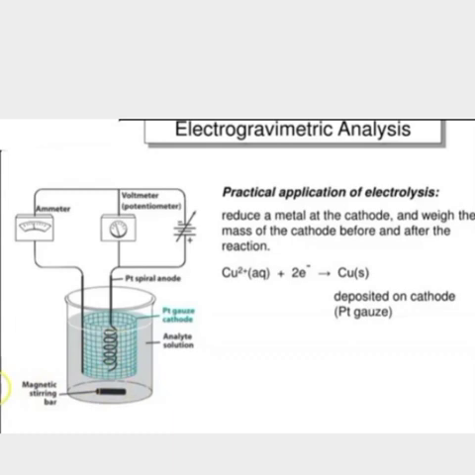In electrogravimetry, we reduce a metal at the cathode and weigh the mass of the cathode before and after the reaction. In the electrolysis process, that electrode acts as a cathode, and it is weighed before and after the reaction. Here at the cathode the reaction occurs: copper ions gain electrons. The reduction reaction occurs to form copper metal, which is deposited on the cathode, the platinum gauze.